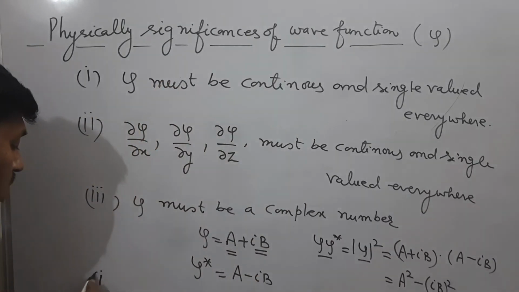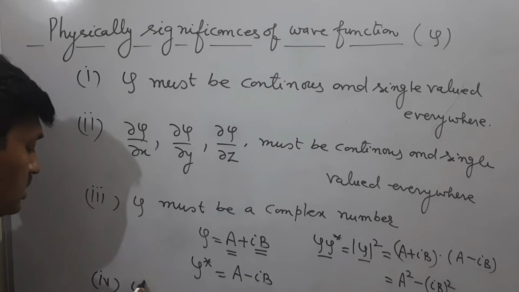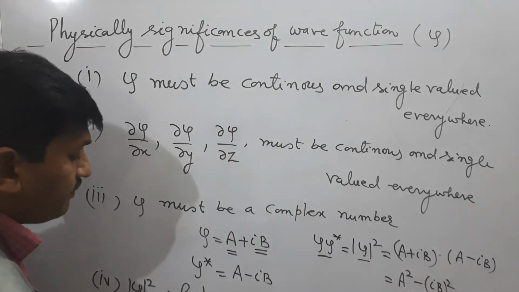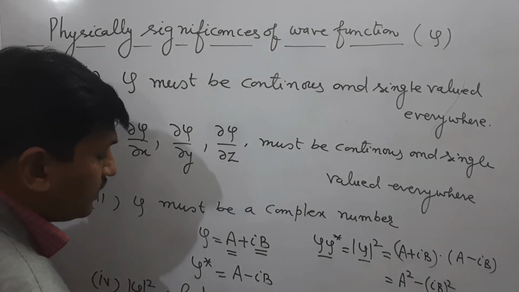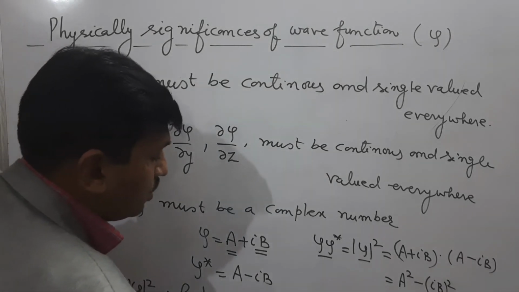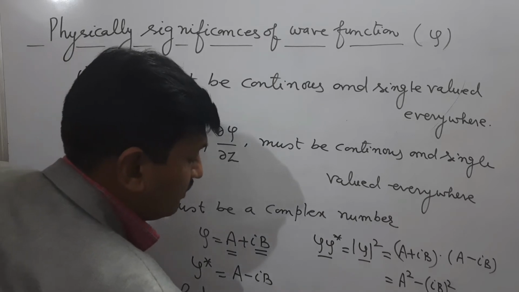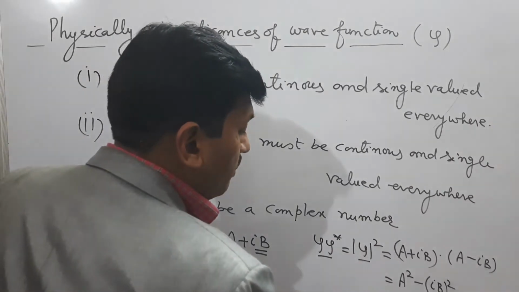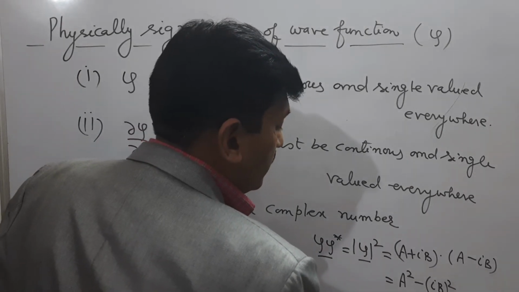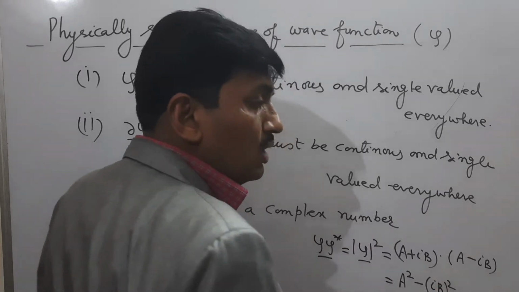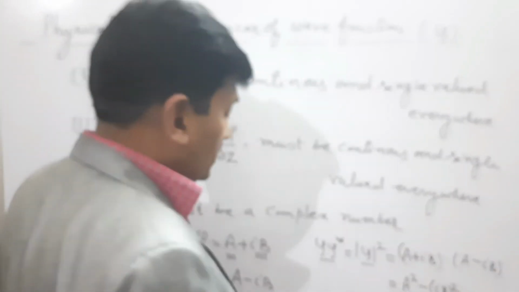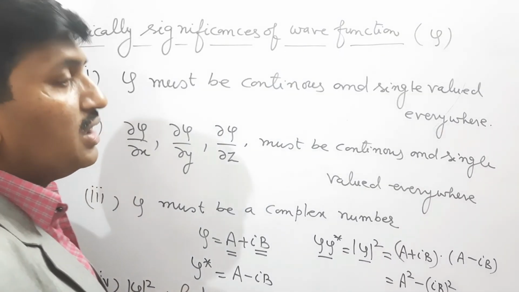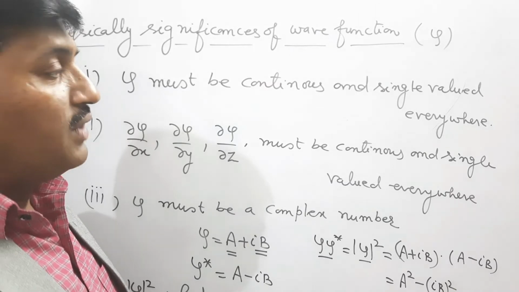This psi square, number 4, this psi square represents the probability of finding the particle at a particular time and at a particular place. This is the probability of finding the particle, and this is fourth physical significance of the wave function.